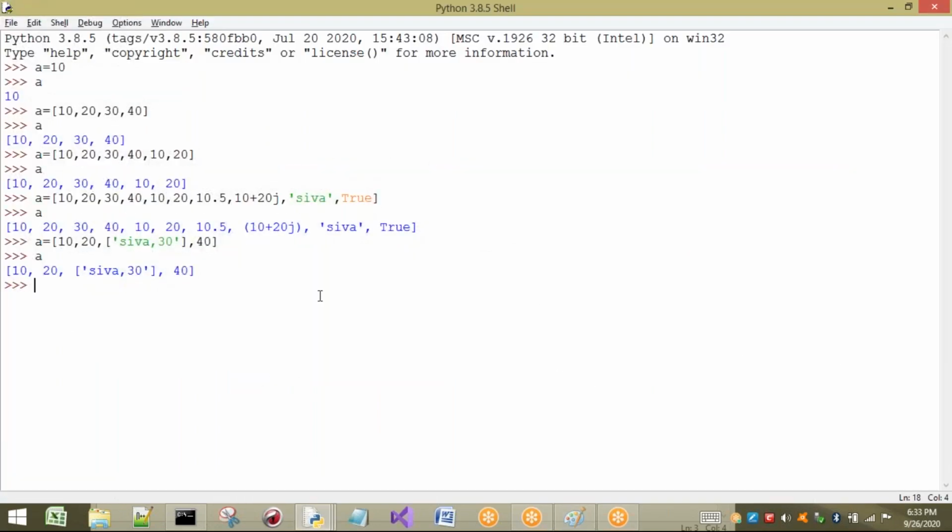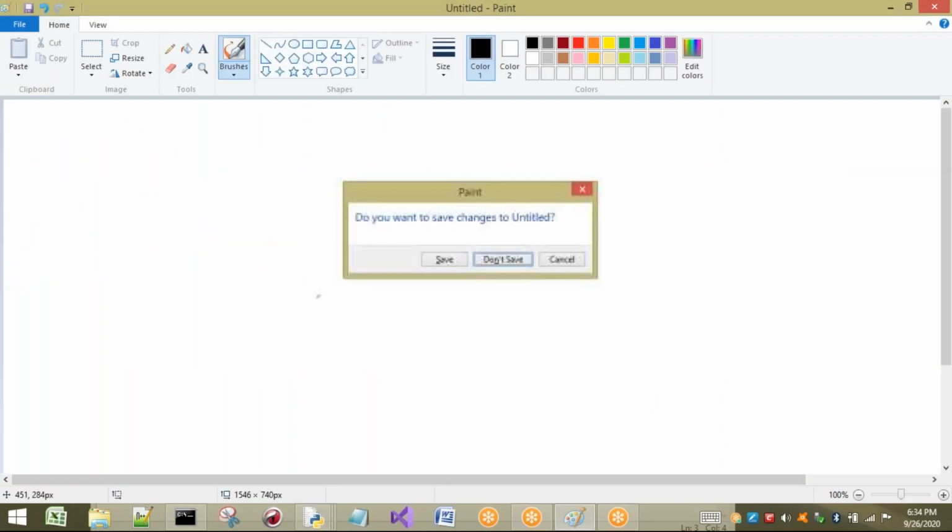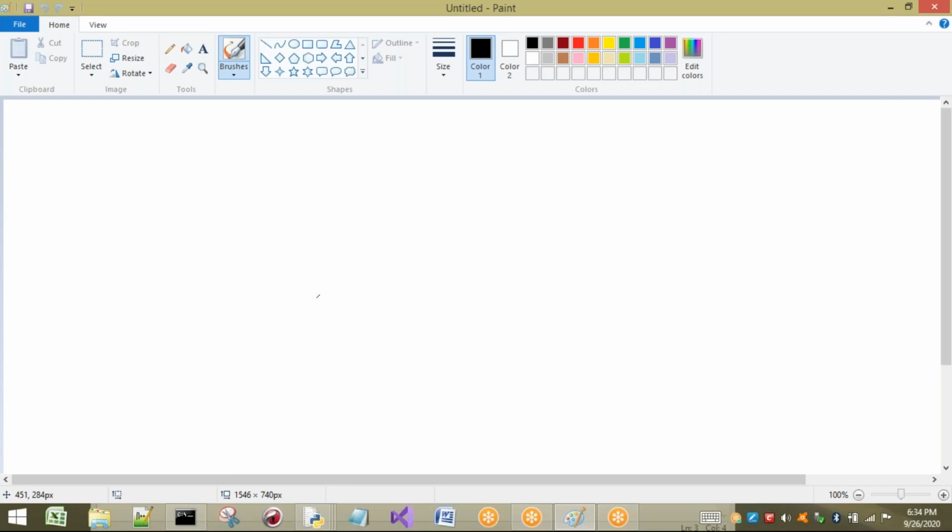Okay. Now if I want to access the elements of a list, that concept I will discuss now. The first point we have to understand is that we can have a list inside a list. The concept is called a nested list. Now to access the elements of a list, as we have seen in our string concept, here also it is the same, that is, the slice operator and index.